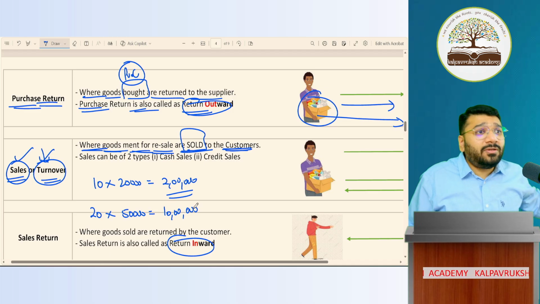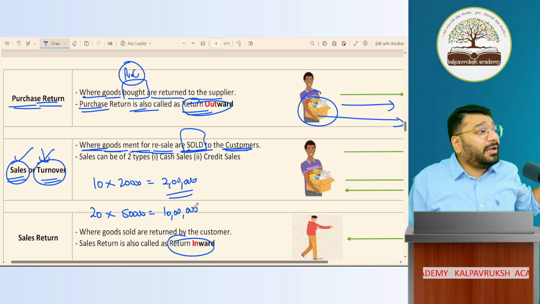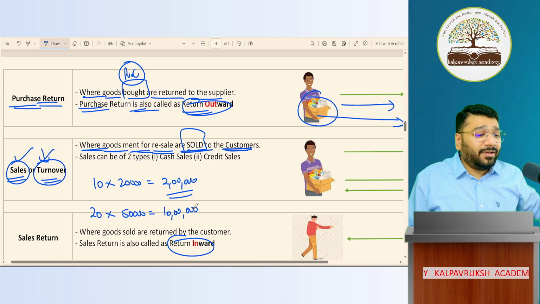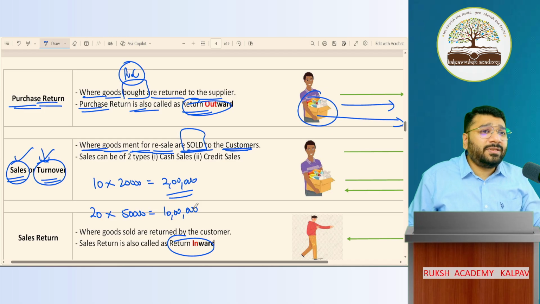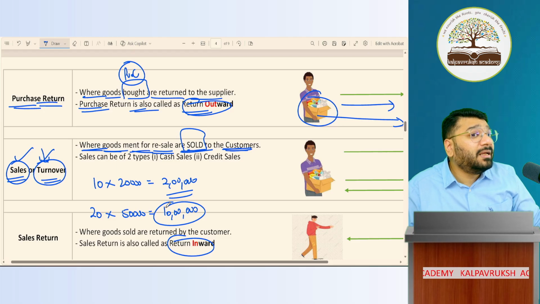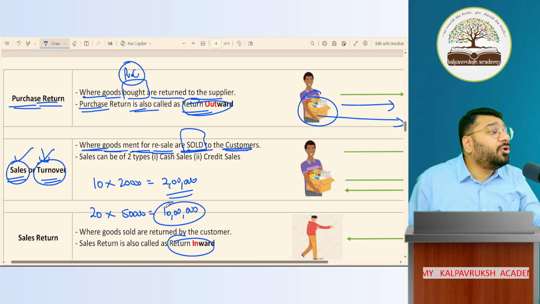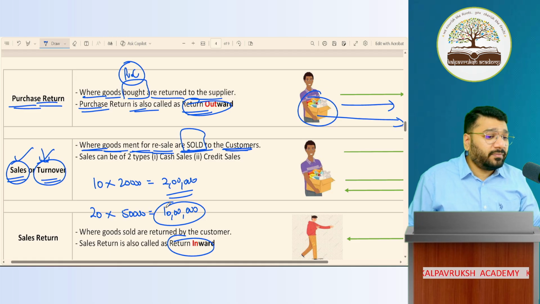Till you calculate, it will become next day morning. 20,000 to 50,000 is how much? Sorry, 20 to 50,000 is how much? 10 lakh rupees. Yes or no? So this 10 lakh is called as sales. Also called as turnover. Any problem so far?